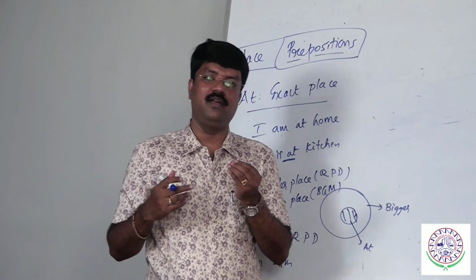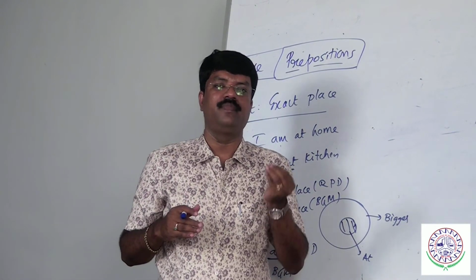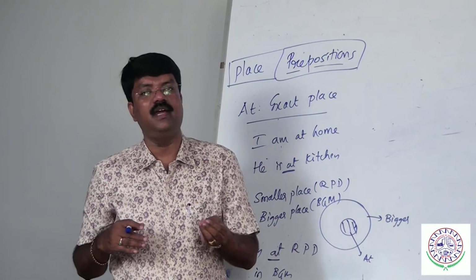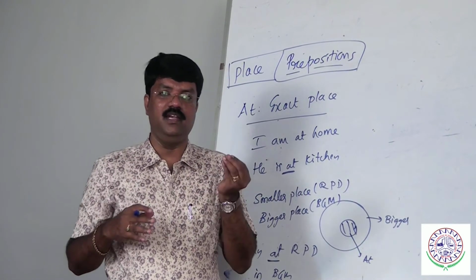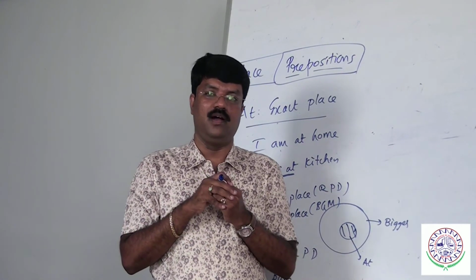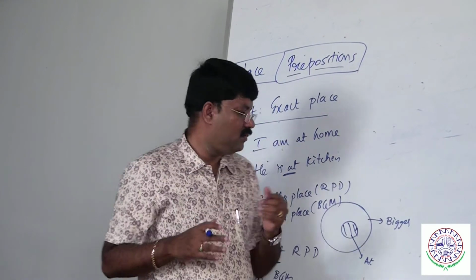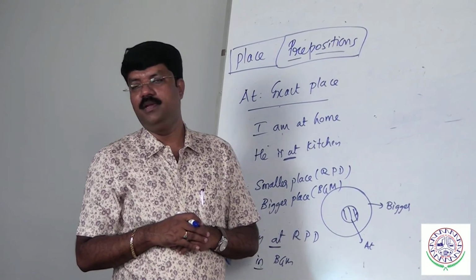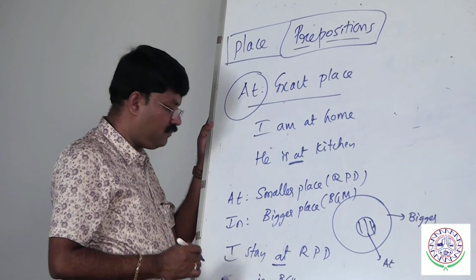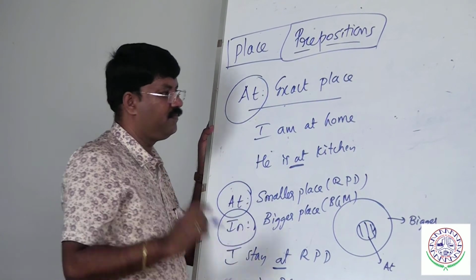If I compare Belgaum and Karnataka, I stay at Belgaum in Karnataka. Karnataka, India, I stay at Karnataka in India. India and Asia, I stay at India in Asia. If I say Bhagyanagar, Belgaum, I stay at Bhagyanagar in Belgaum. MG Road, Bangalore, I stay at MG Road in Bangalore. So with a smaller place you must use at, with a bigger place you can use in. At can also be used with an exact location. At can be used with a smaller location. In should be used with a bigger location.